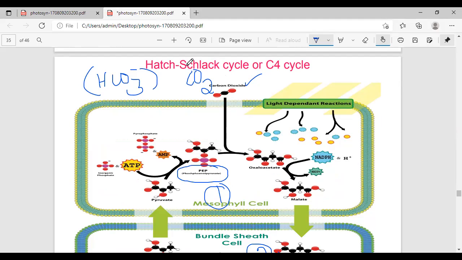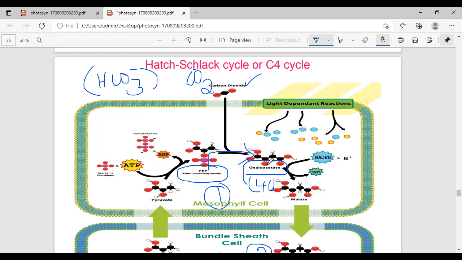In the first step of the C4 cycle, carbon dioxide is accepted by the primary carbon acceptor called PEP, named phosphoenol pyruvic acid. This phosphoenol pyruvic acid forms OAA, called oxaloacetic acid. This oxaloacetic acid always has a four carbon structure.